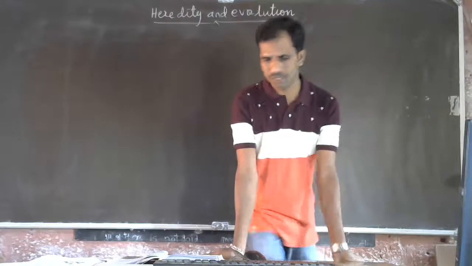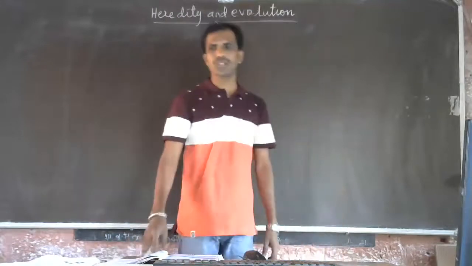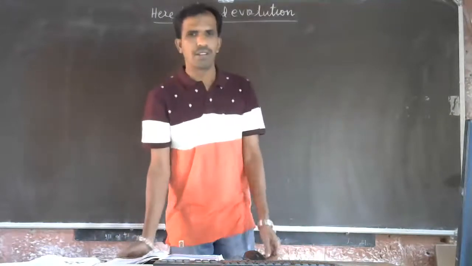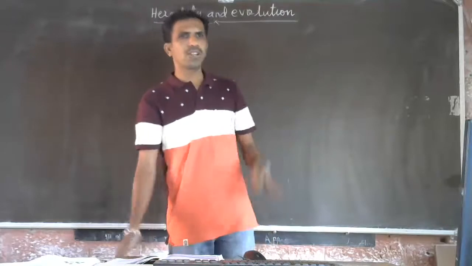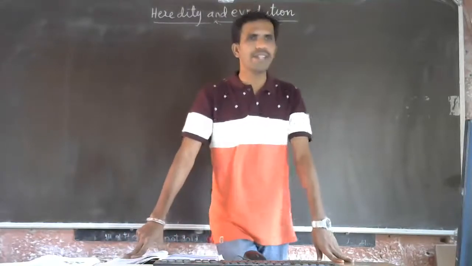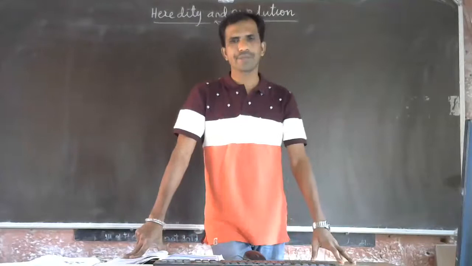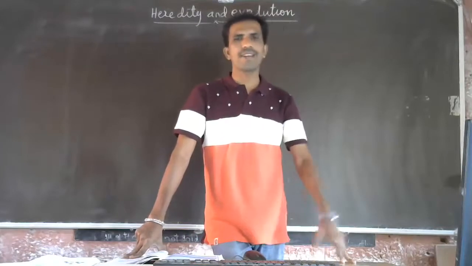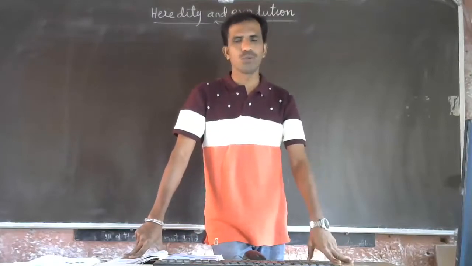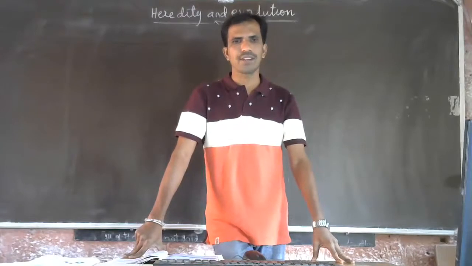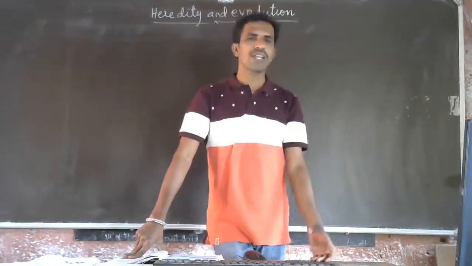Heredity and evolution. In this chapter, we are going to study about the basic concept of heredity. What is heredity? Why is heredity necessary? What is variation? What is the importance of variation? How are variations produced?